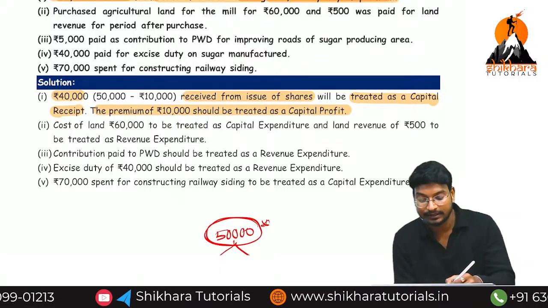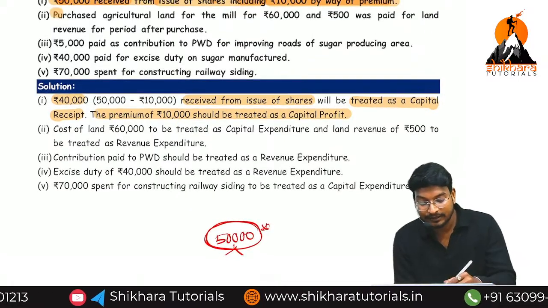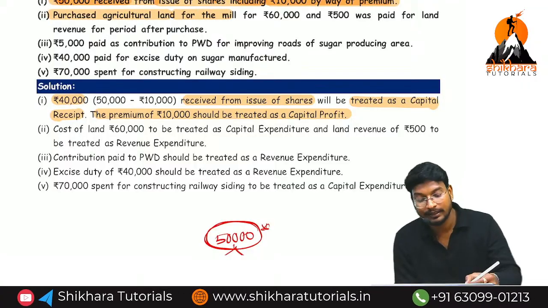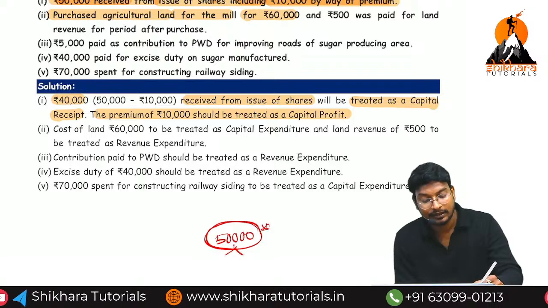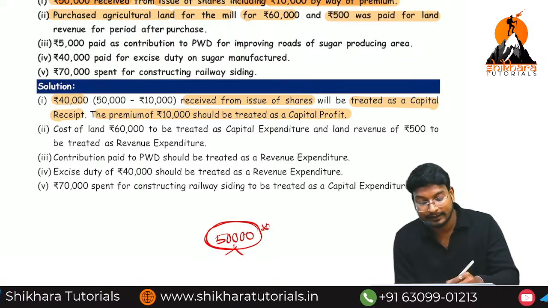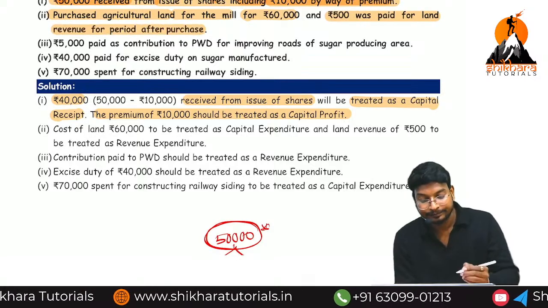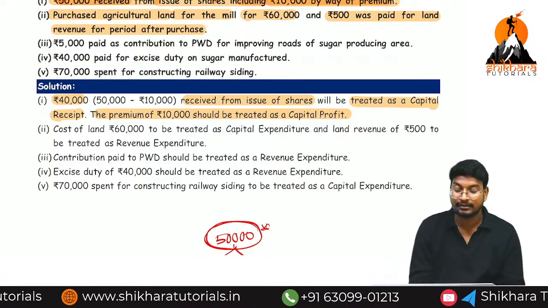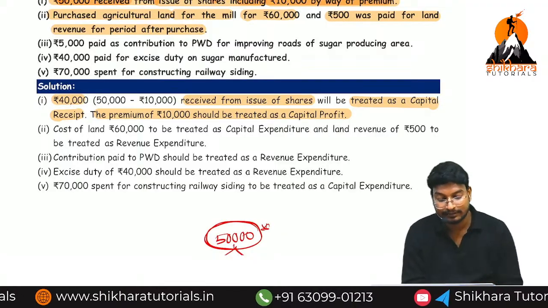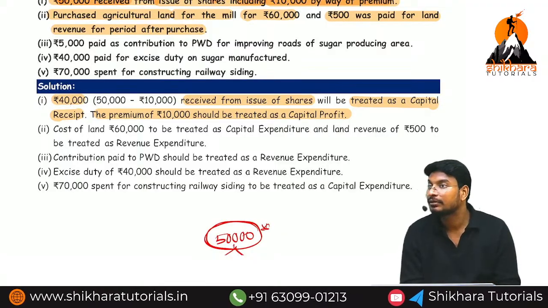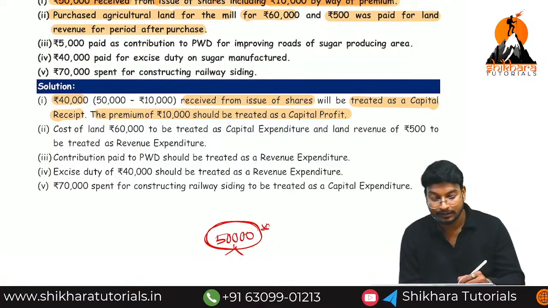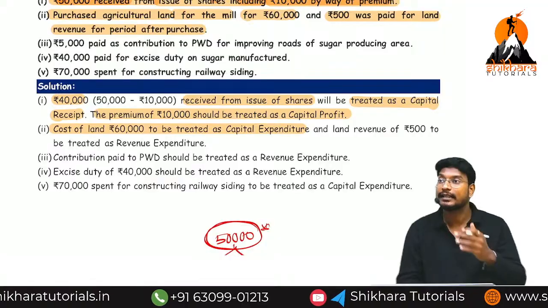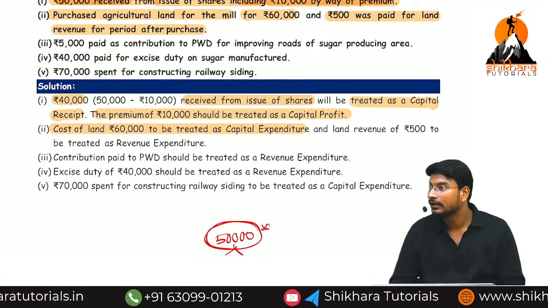Okay, simple. Next one. Purchase of agriculture land for a mill. For rupees how much? 60,000. And 500 is paid for the land revenue for a period after purchase or before purchase? After purchase. First of all, that 60,000 is called capital expenditure. There is no doubt about it. Why? Because the cost of land of 60,000 is treated as capital expenditure, because we have taken that land for the construction of a mill.